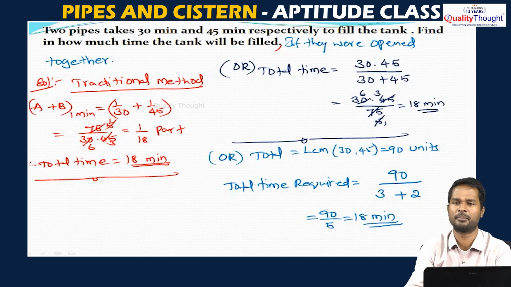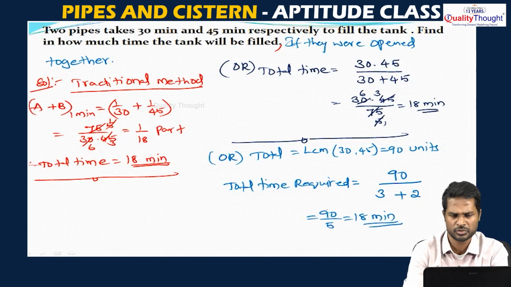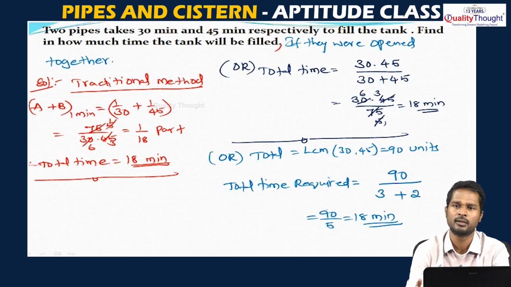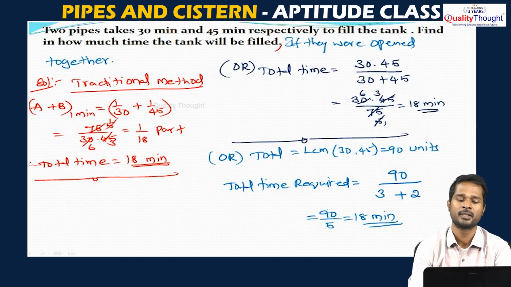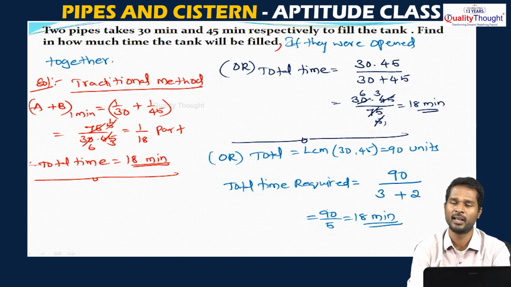So, there are n number of methods we can solve this. First we used the traditional method where we converted the individual times into 1 minute parts. A's 1 minute part is 1 by 30, B's 1 minute part is 1 by 45. Then we calculated the part that will get filled in 1 minute if A and B work together. Then the reciprocal of it, that means the reverse of the 1 minute part, gives the total time, that is, in 18 minutes it will fill.